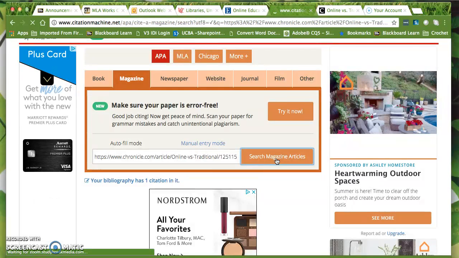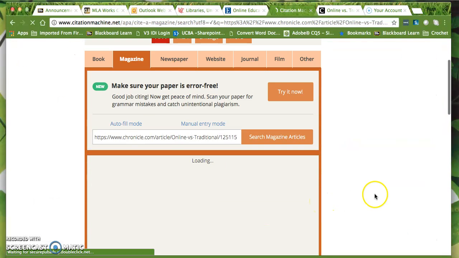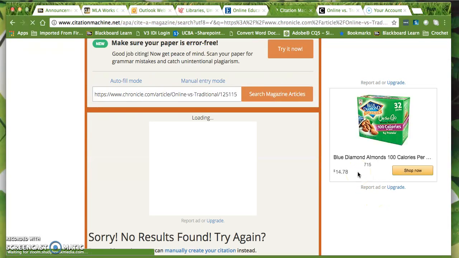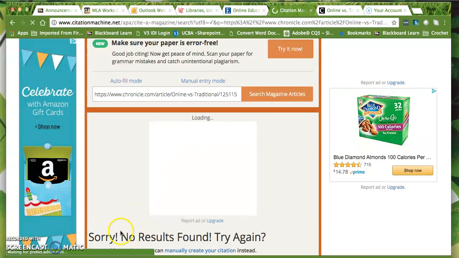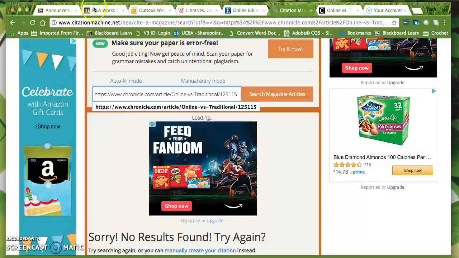I'm going to search, and it's going to search for the magazine article. And once it gives it to me here on Citation Machine, then I'll be able to choose, oops, no, so it couldn't find the Chronicle of Higher Education. Seriously? You couldn't find the Chronicle of Higher Education?